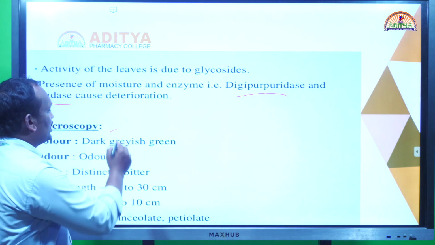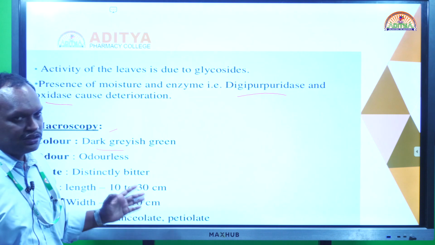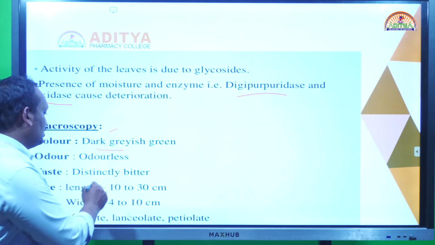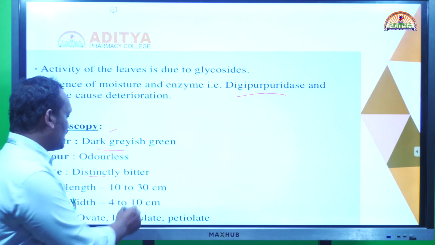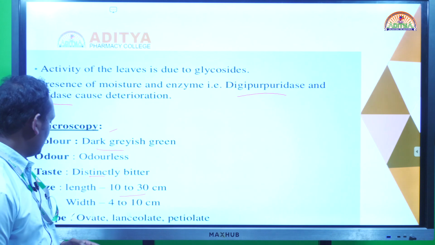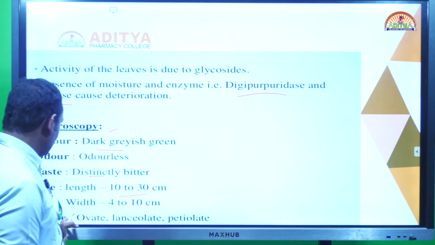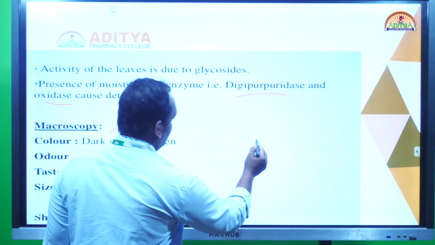So the macroscopic characters of the leaves: it's a dark grayish green color and odorless. The odor of the leaves is odorless, but a distinct bitter taste is there. Length is 10 to 30 and width 4 to 10 centimeters.